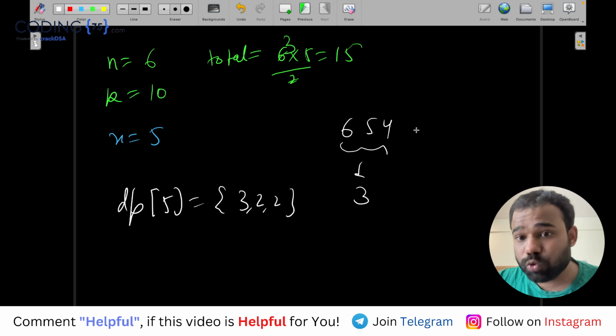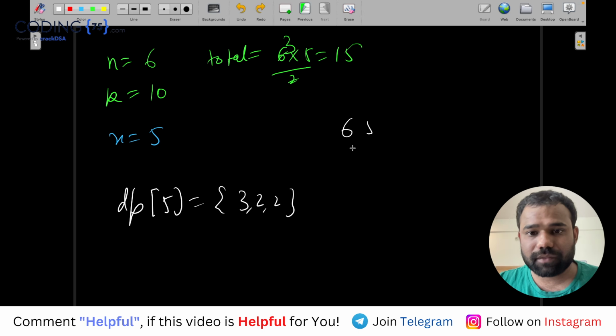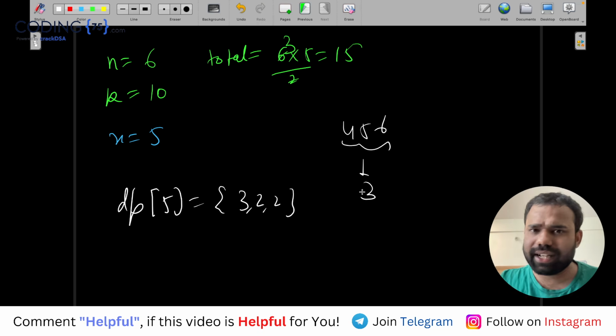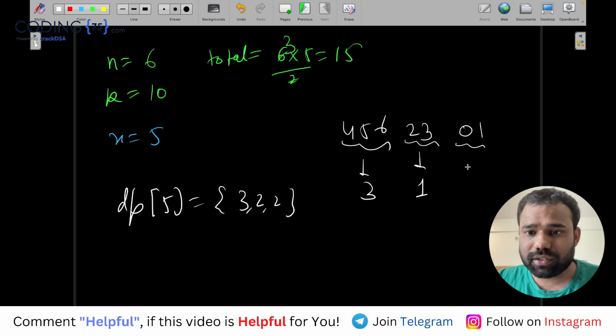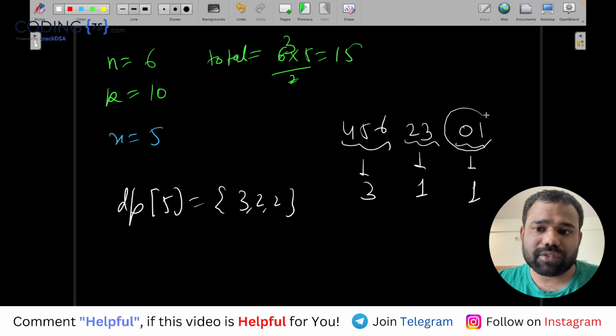Then there will be 2 more, let's say like this. This will give you 3, because a size of 3 gives 3. Then you will have 2, 3. This will give you 1, and you need 2 more, which is let's say 0, 1. But you will say, Abhinav, how do you have 0, 1?